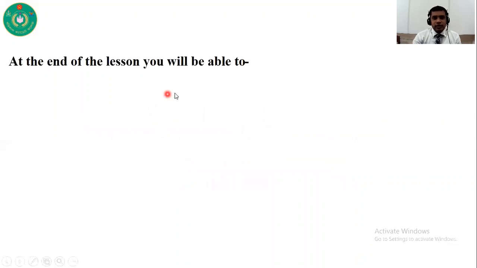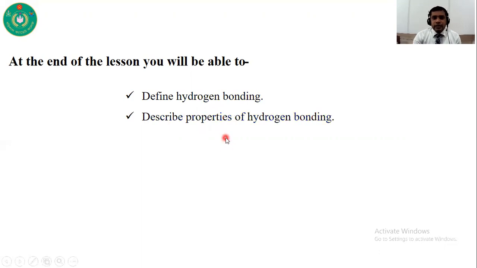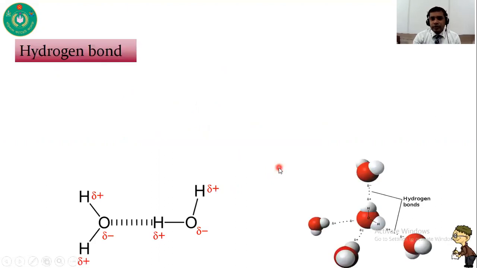At the end of this lesson, you will be able to define hydrogen bonding, describe properties of hydrogen bonding, and define the different types of hydrogen bonding. So at first, I am going to discuss what a hydrogen bond is.